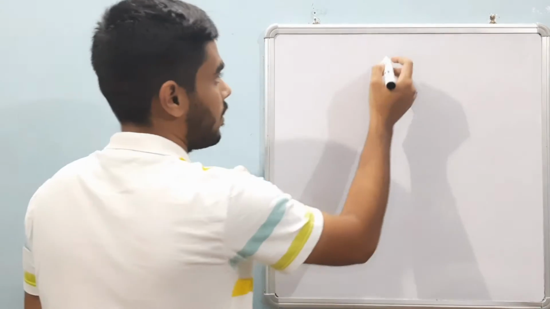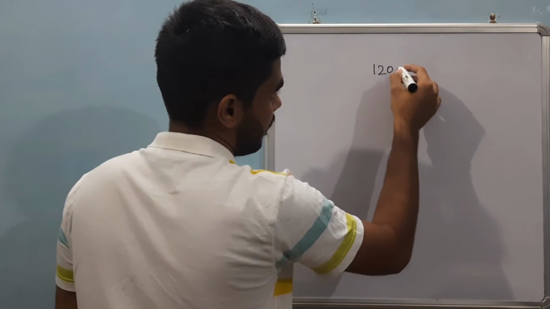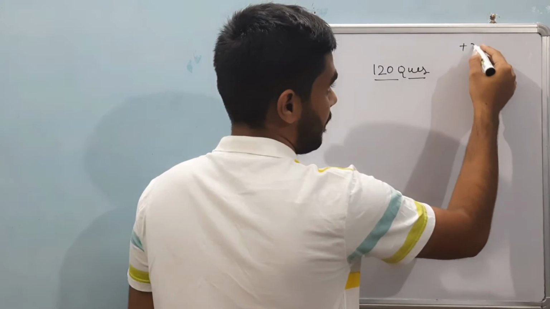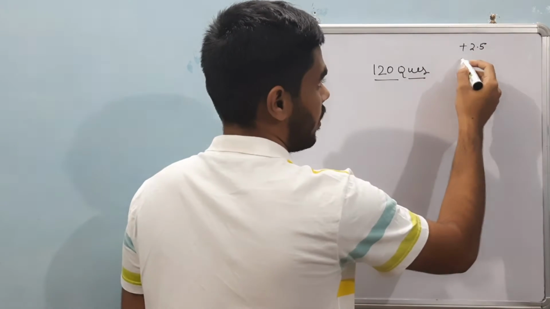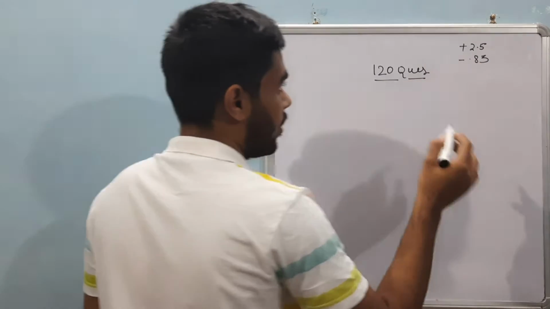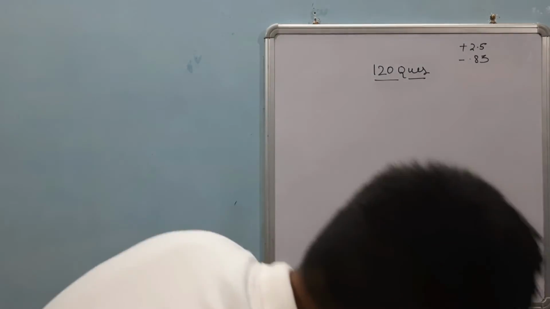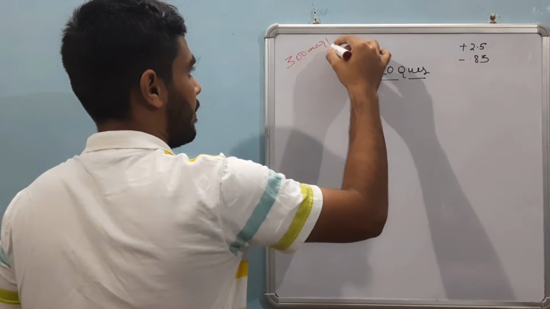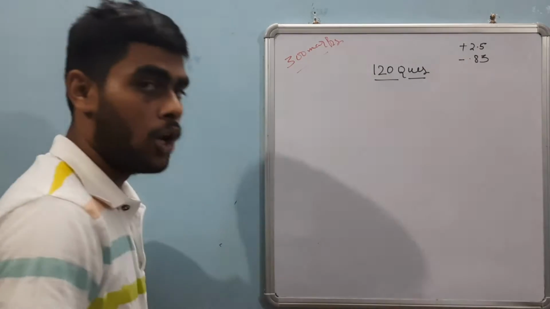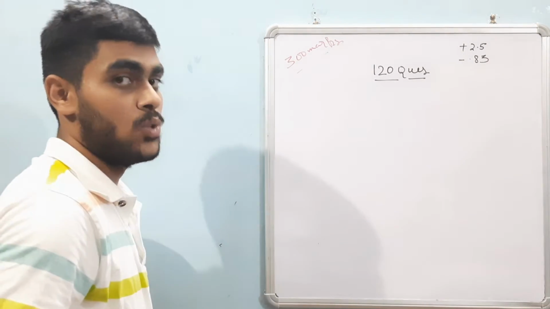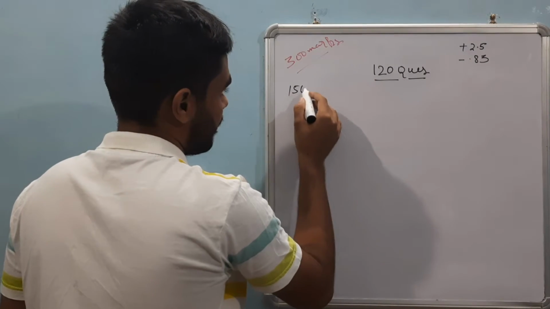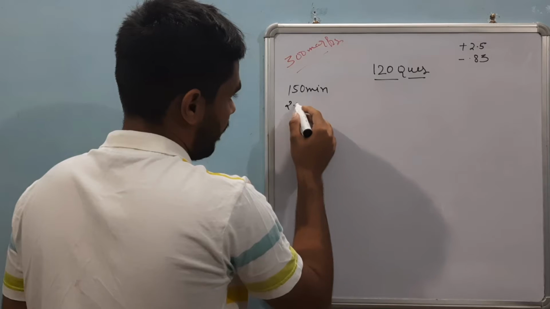As you know, there are 120 questions in the NDA maths paper. For the right answer, you will get plus 2.5, and for the wrong answer, you will get minus 0.83. And the total marks is 300 marks. The time allotted to solve these 120 questions is 150 minutes, or 2.5 hours.